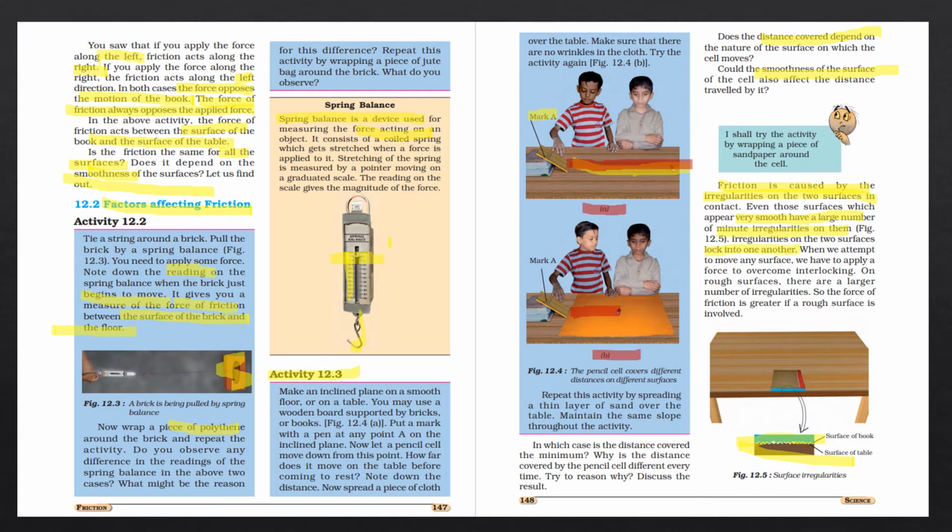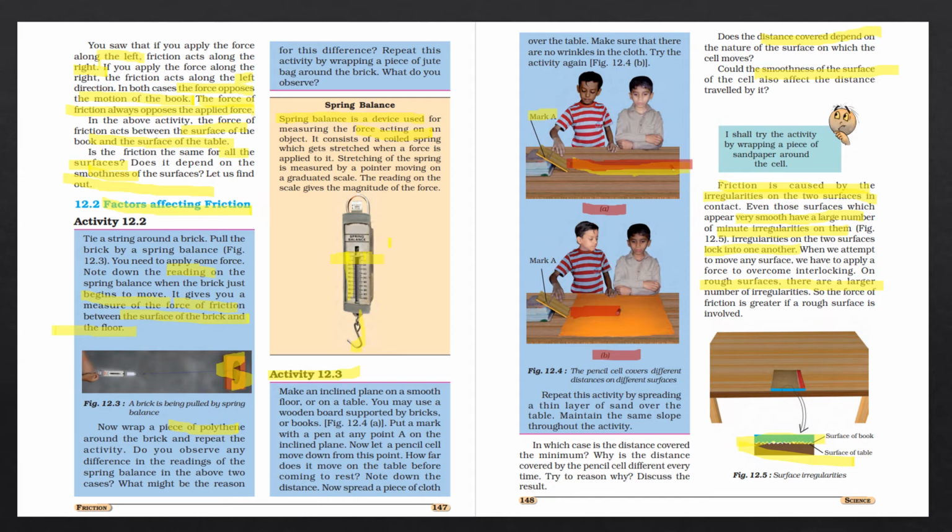So when we attempt to move any surface, we have to apply some force so that we can overcome that interlocking. Only when we apply some force can we overcome the interlocking. So we get the point that rough surfaces have a large number of irregularities.